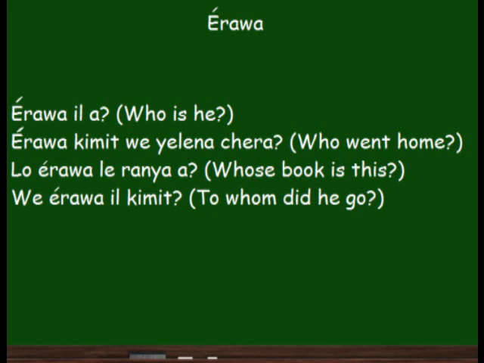Lo erawa le ranya. Whose book is this? We're asking literally of who this book is. So lo is of. Lo erawa, of who. That's how we say whose. We erawa il kimit. To whom did he go? To who he went. We erawa il kimit.